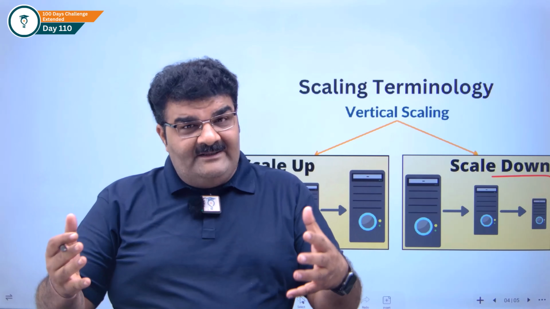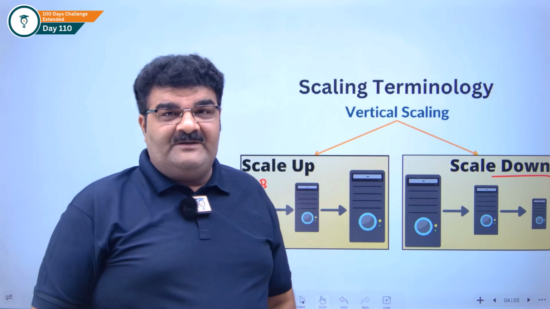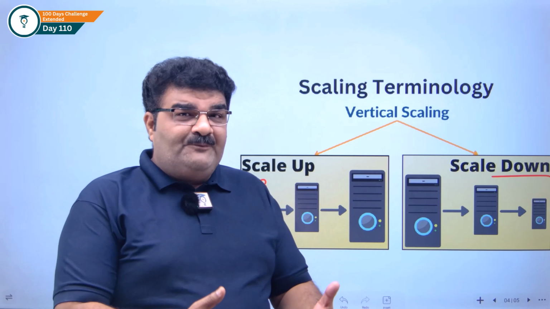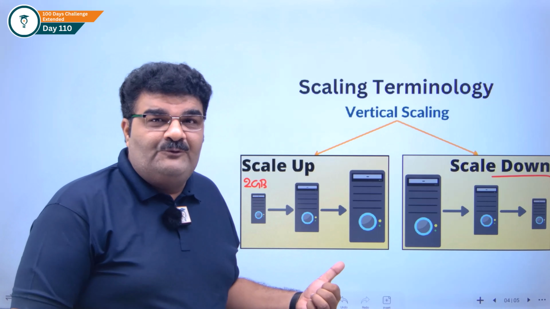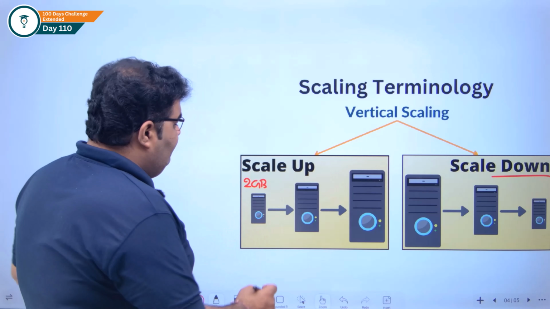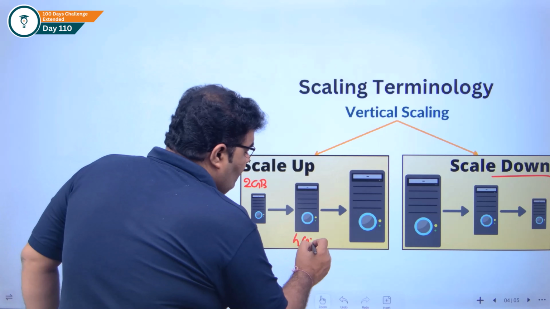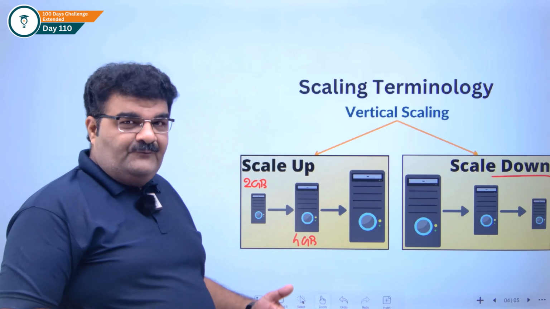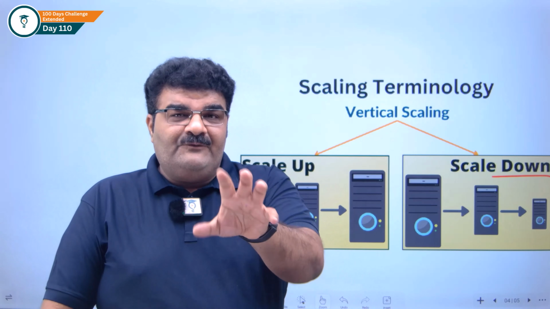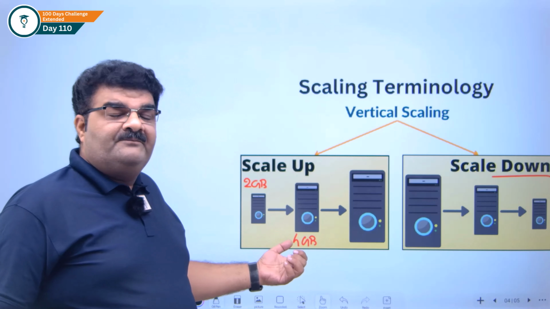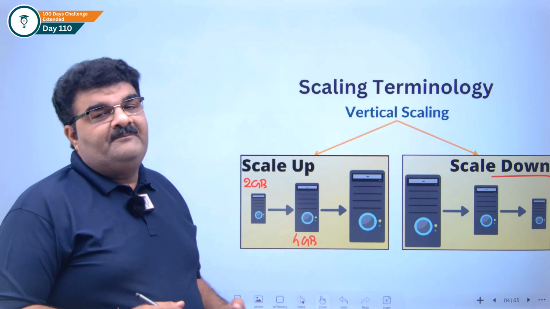To handle this traffic, I have to increase capacity. I am not going to add a new computer. I am just going to increase the capacity of my existing computer. Let's say I have 2 GB RAM, I am going to increase capacity from 2 GB to 4 GB. Of course, I will increase CPU, storage, networking, everything. But for example, I am just using RAM over here.